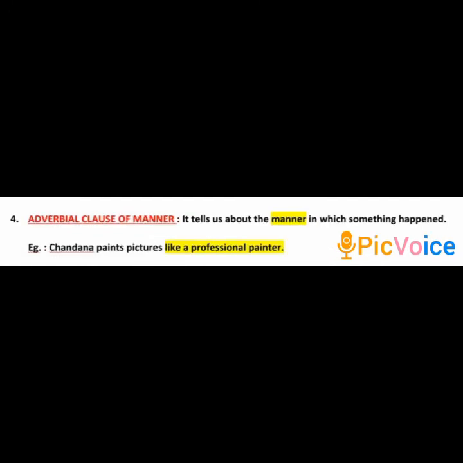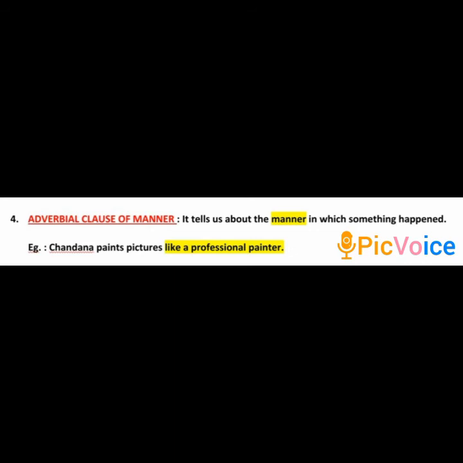Adverbial clause of manner. It tells us about the manner in which the action has happened. Look at the example. Chandana paints pictures like she is a professional painter.